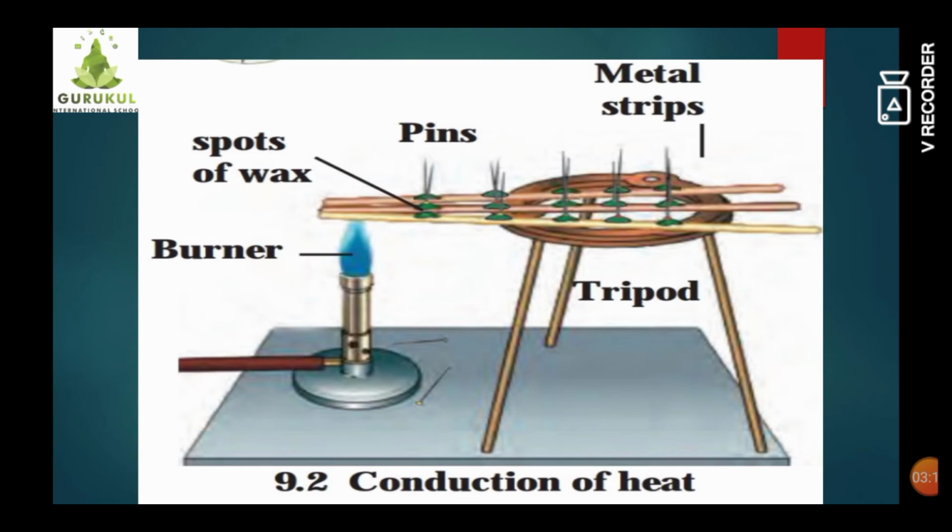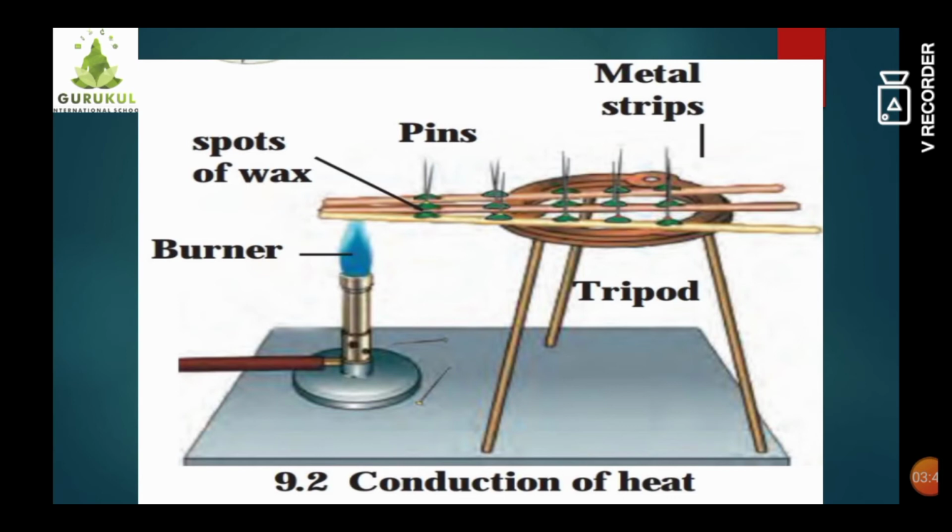These three metal bars are made of stainless steel, aluminium and copper. On the bars we have made spots of wax, and in that wax we kept pins upright. Then we will observe what happens to the wax and the pins after gaining heat.